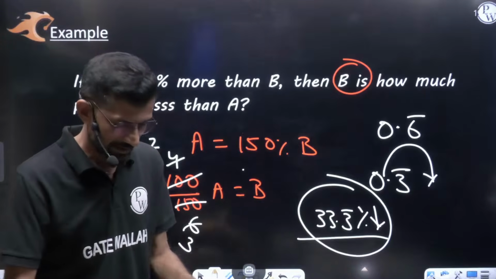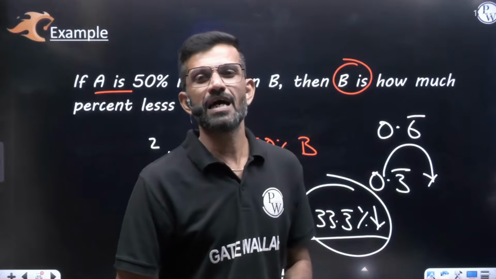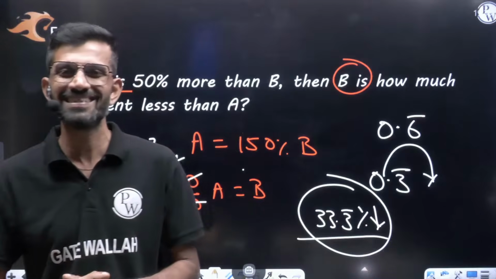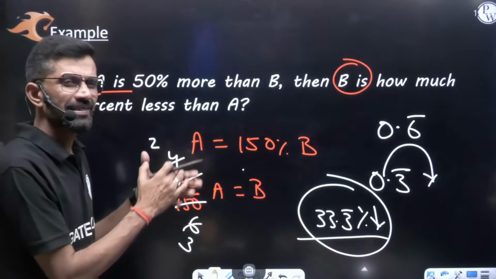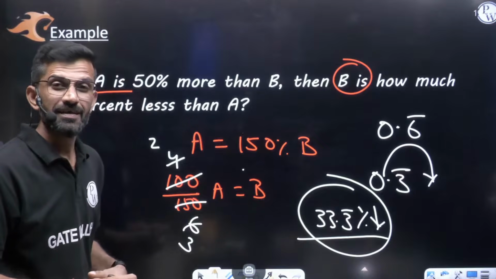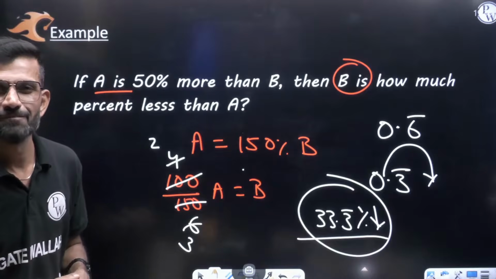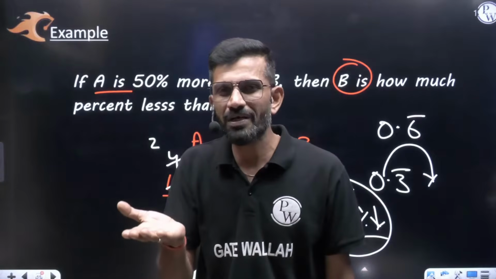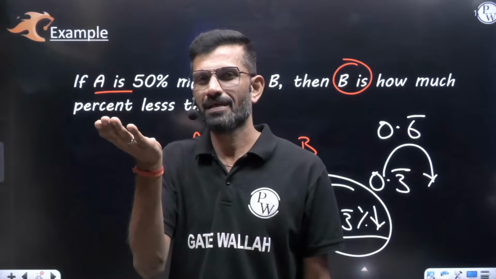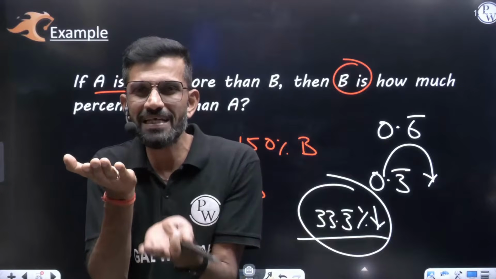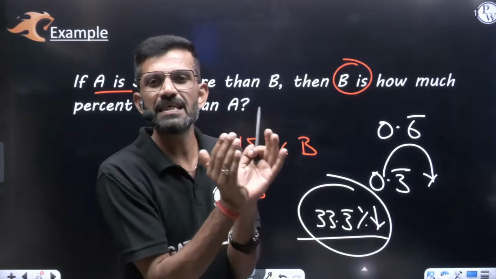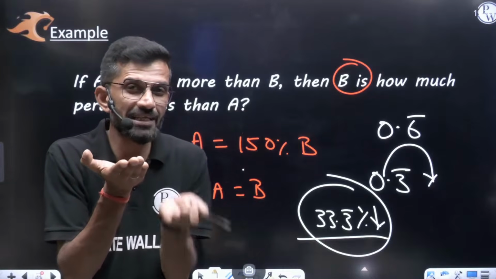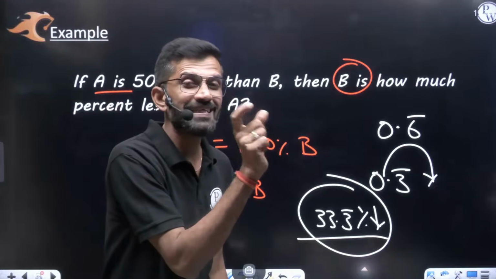Is it clear? But let me tell you, in the various high level competitive exams, if you are writing CAT, GATE, or CSAT, they won't place the question directly like this. Instead, they will ask the same question in a different way. Do you know how they will place this question? They will place it like: if the petrol rate is increased by 50%, then by how much percent should I decrease my consumption in order to maintain the same budget?